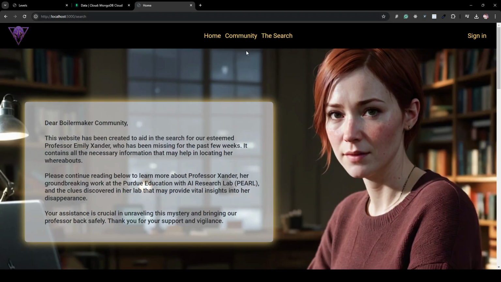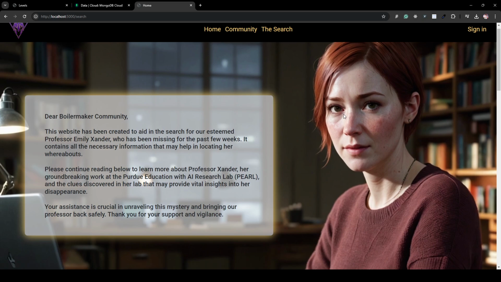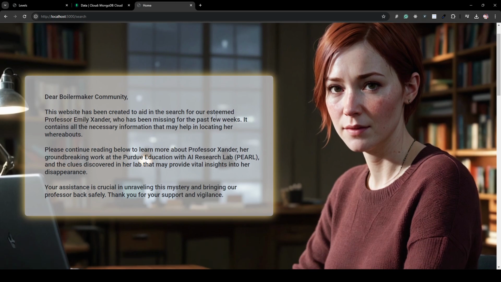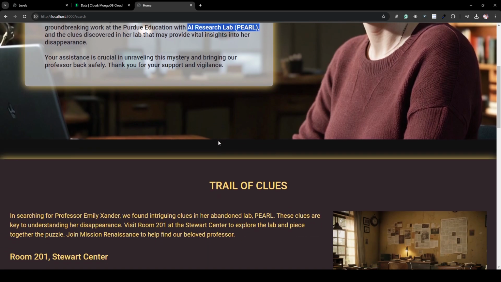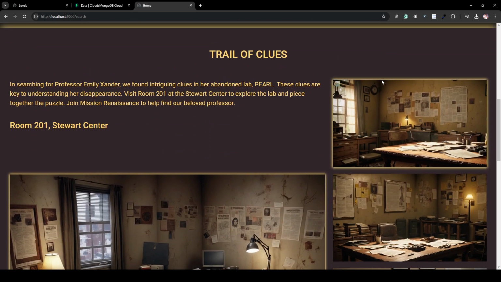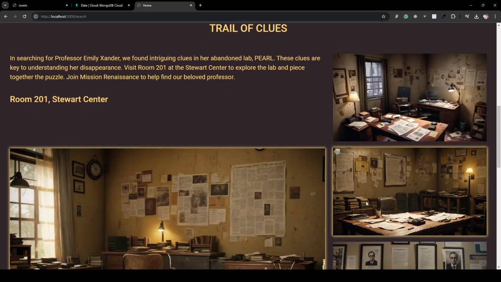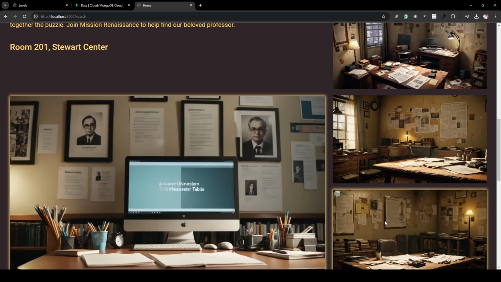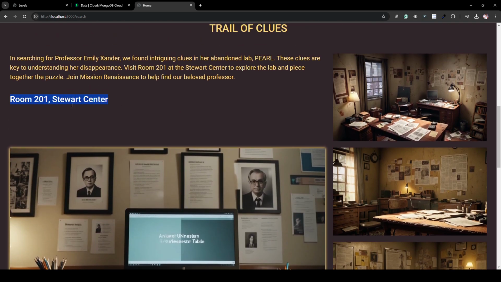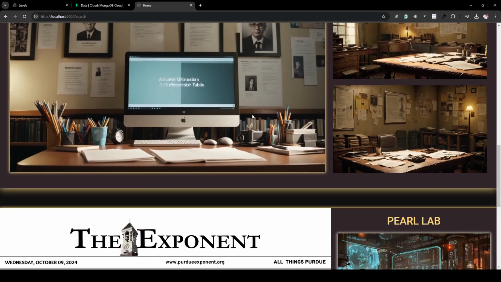So if we go to find out what happened, this is the search page. We've got a message from the professor talking about the fantasy AI research lab, which is Pearl. And then we've got Trails of Flows, which is another section dedicated to the research lab. So these are demo images for now. We will be replacing them with the real images of the lab once we have it. And so this information will change as well within this section.